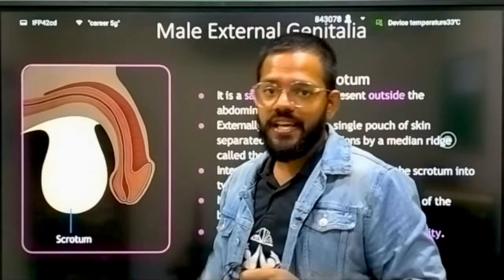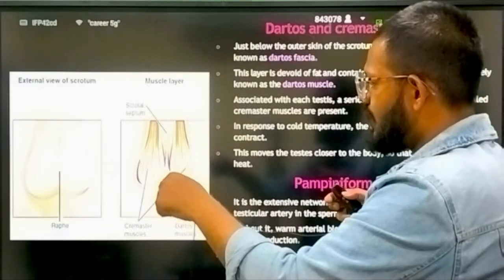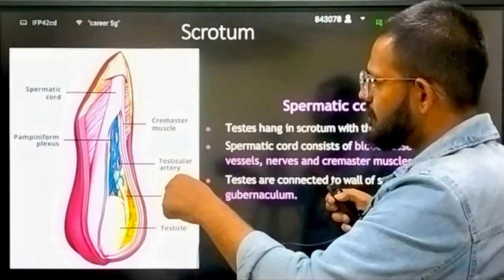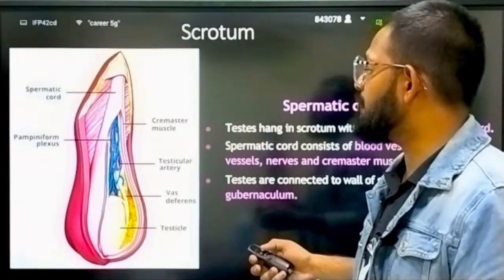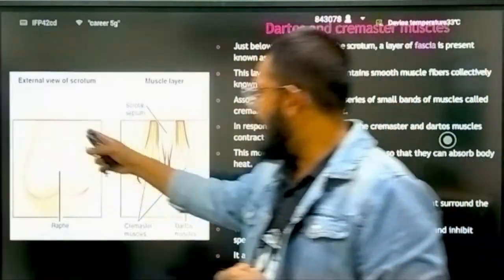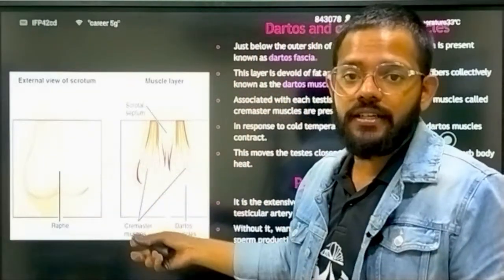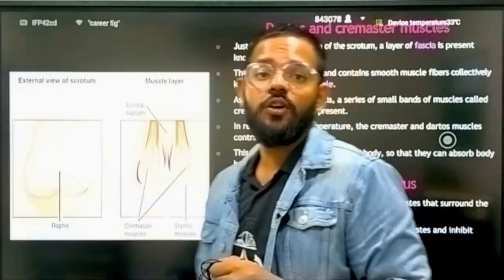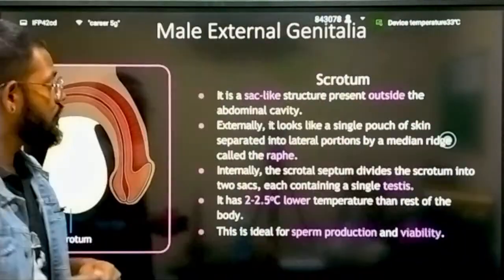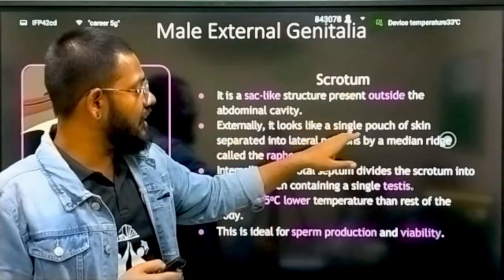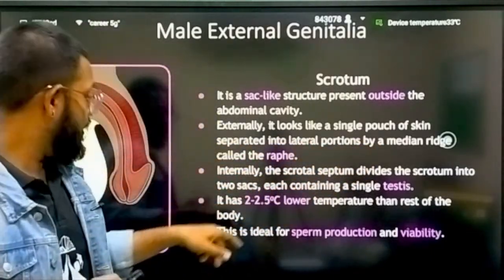See, from here you will see only one, but when we turn it like this, in the previous view you are seeing it laterally. But when you see the scrotum from the front, it has a division, a line bisecting the middle of the scrotum, dividing it into two parts. That is called the raphe. So externally, it looks like a single pouch of skin separated into lateral portions by a medial ridge called the raphe.